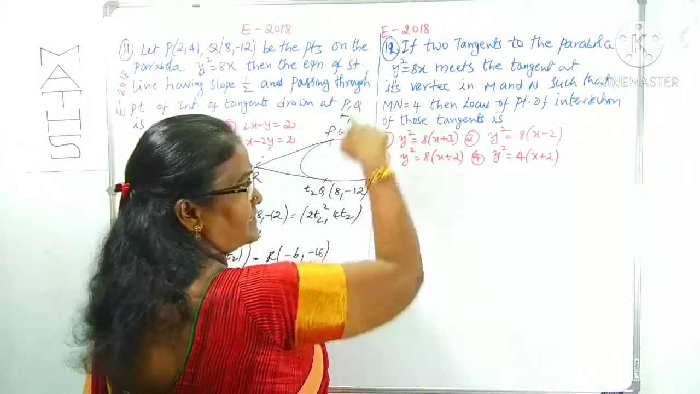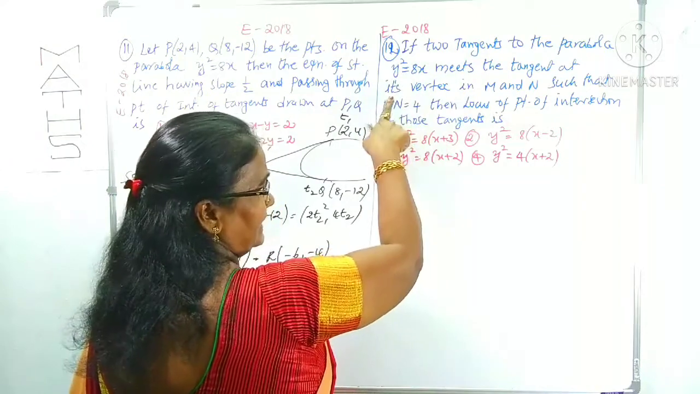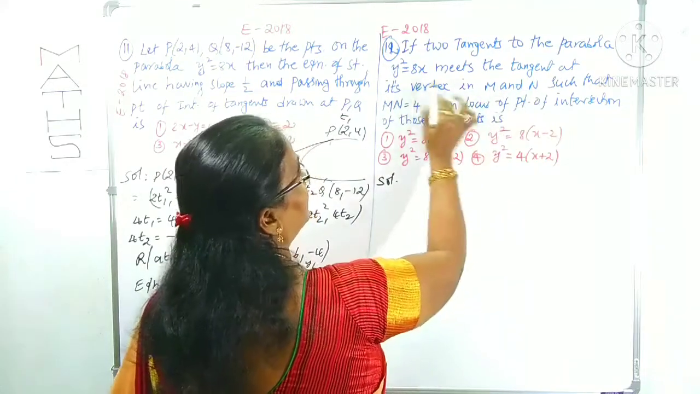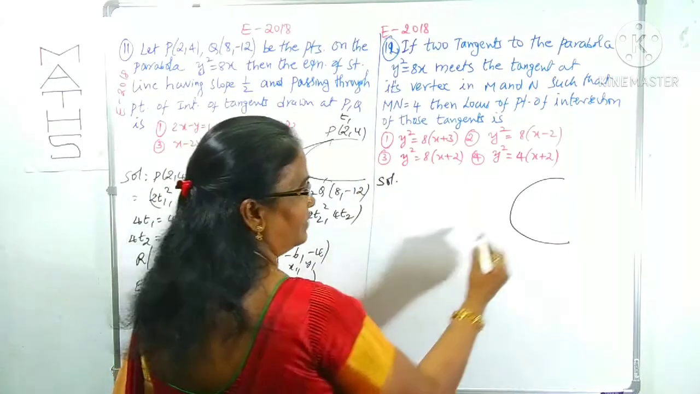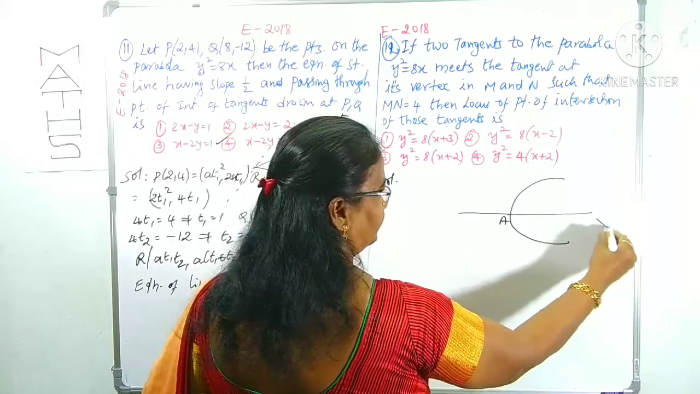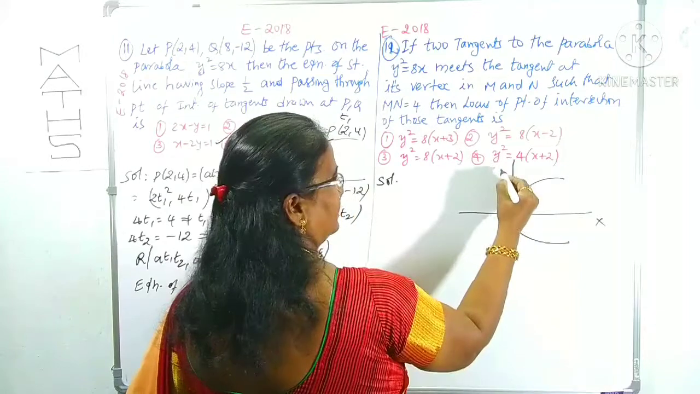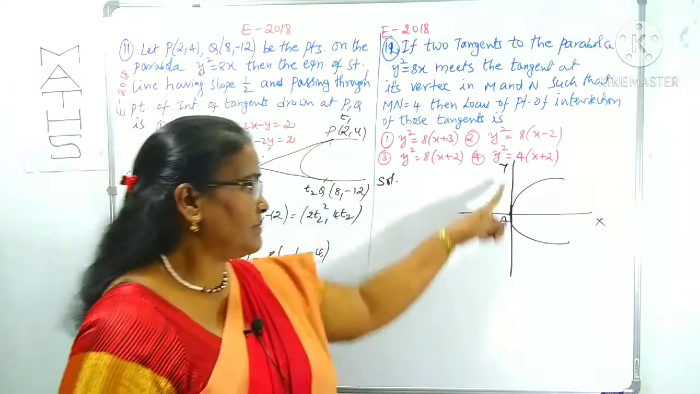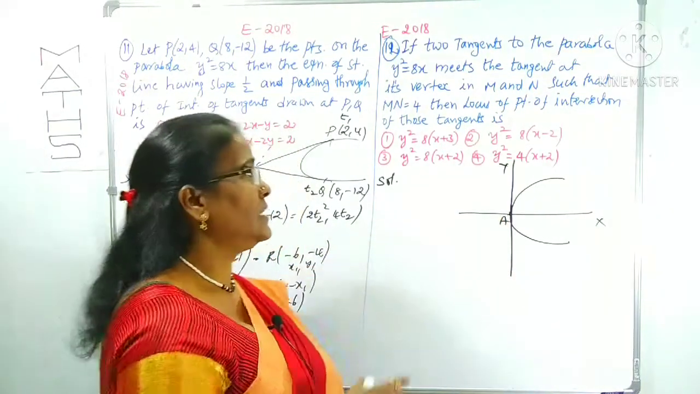Question number 12, also given in 2018. If two tangents to the parabola meet the tangent at its vertex. What is this parabola? y square is equal to 8x, which means y square is equal to 4ax form. What is the vertex? The origin. This is the axis. And the tangent at the vertex means indirectly the y axis.